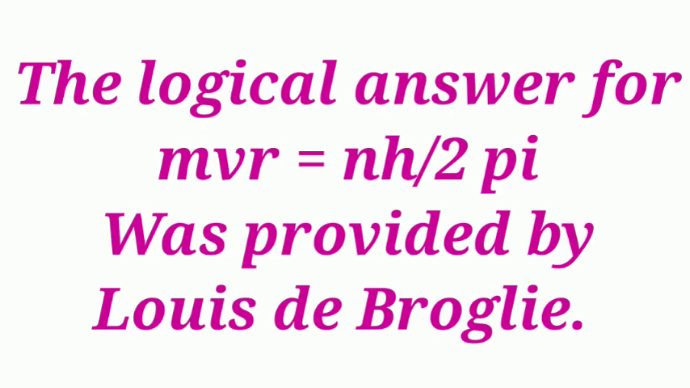The logical answer for mvr equal to nh divided by 2 pi was provided by Louis de Broglie. So for the Bohr theory limitations, who fulfilled them? Louis de Broglie. We'll see in the next class what the de Broglie equation is and what the applications of the de Broglie equation are.